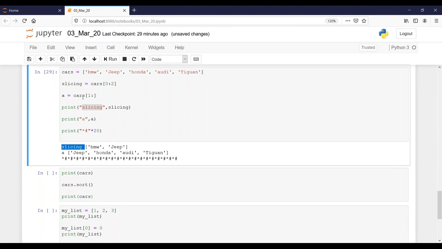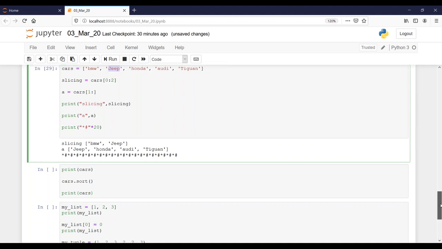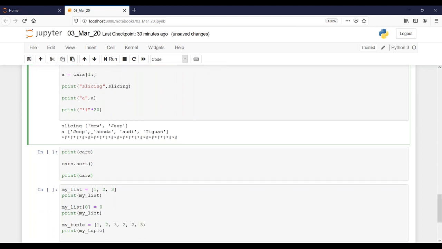Okay. Then you see here cars of 1 to last. So I told you 1 is the second element, like Jeep, and then I did not give an ending index. So what did it do? It went until the last. Okay. Then that is it. The answer is Jeep, Honda, Audi, Tiguan. So we ignored the first element in that.